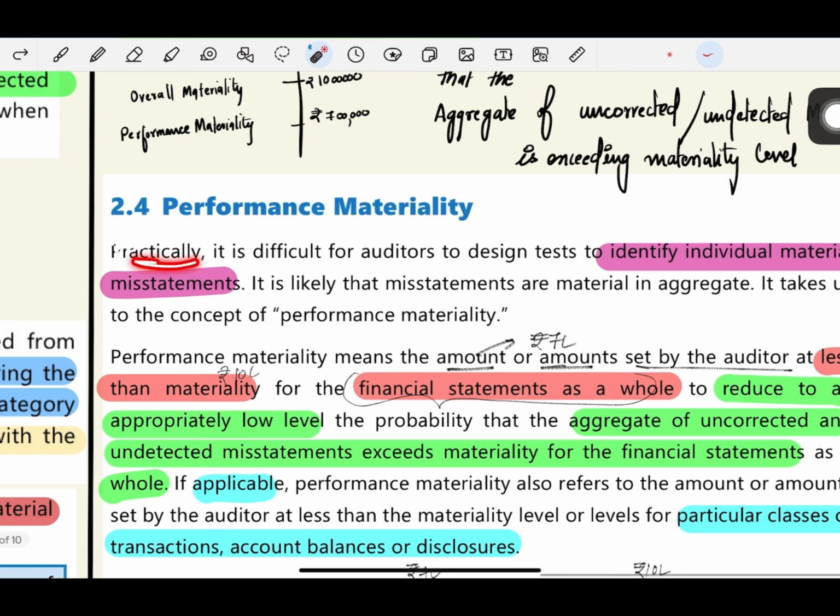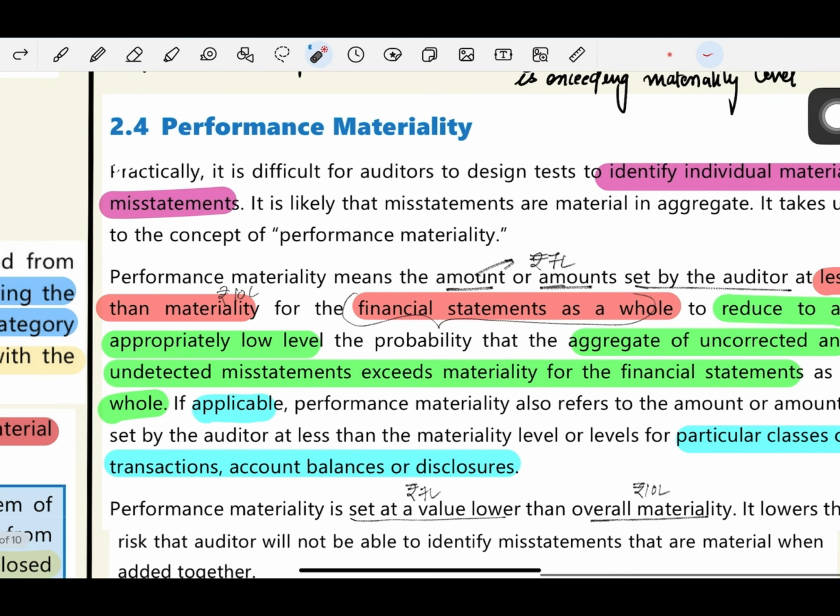Practically, it is difficult for auditors to design tests to identify individual material misstatements. Individually, you can't keep on identifying each and everything. So it is likely that misstatements are material in aggregate. Individually, when you look at them, nothing is going wrong. When you look at them as a whole, there is a material misstatement in aggregate. So it takes us to the concept of performance materiality.